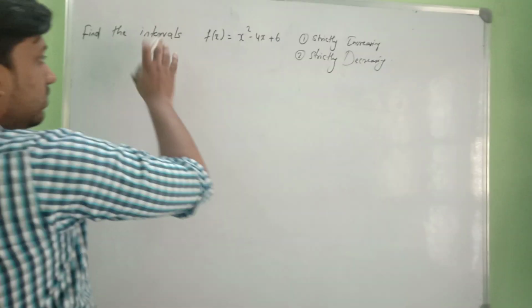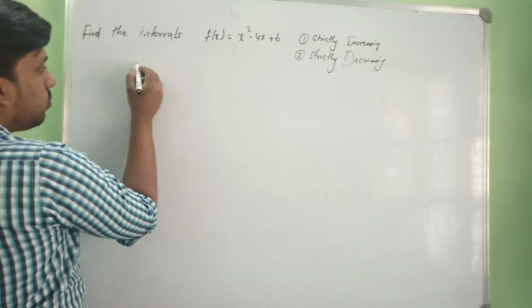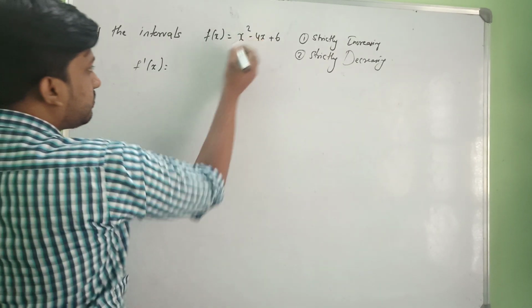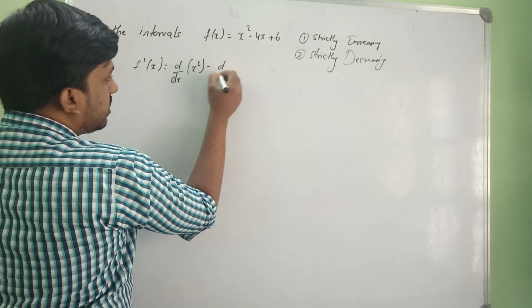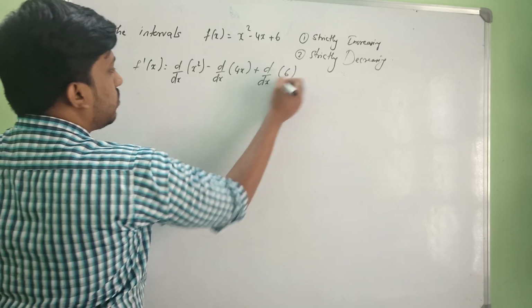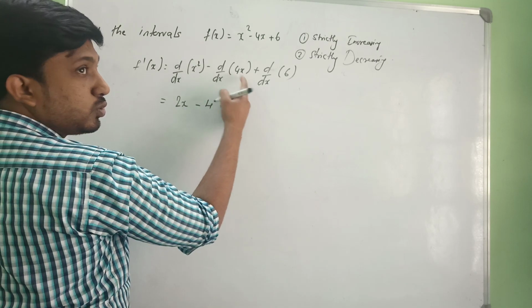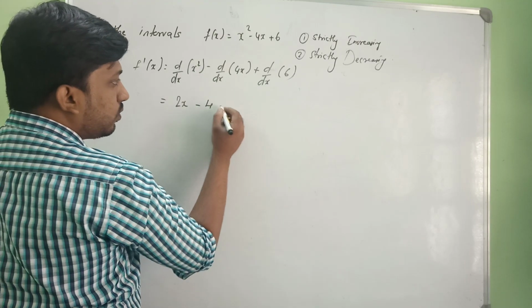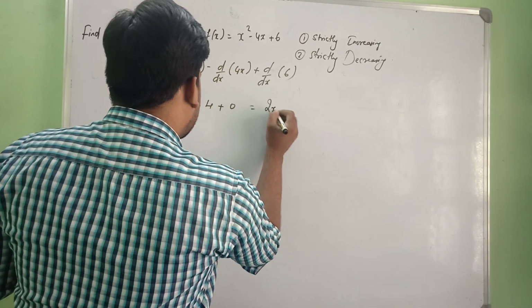Before going to see the intervals where it is strictly increasing and strictly decreasing, first let us differentiate this. So we'll be getting f dash of x, which is d by dx of x square minus d by dx of 4x plus d by dx of 6. What's going to happen? This is going to become 2x to the power of 2 minus 1, 2x, minus 4. Derivative of 4 into x is 4 into 1. The derivative of a constant will become 0, so minus 4 plus 0. So overall we will be getting it as 2x minus 4.